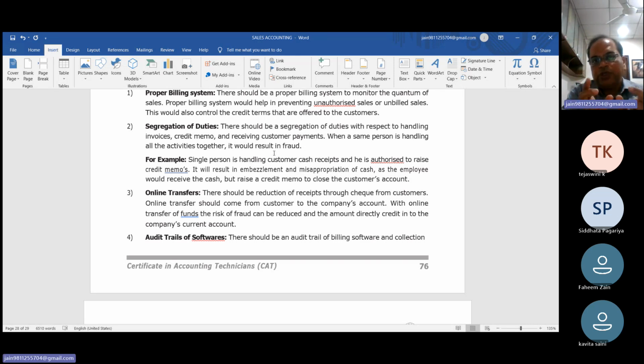After choosing your product, you go to the payment counter. After you make the payment, the payment counter issues the cash memo. Now you have to show the cash memo to the display counter, the issuing counter. After you show the cash memo, that counter hands over your goods to you. So this is called segregation of duty and decentralization of duty.